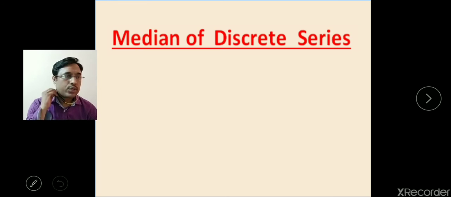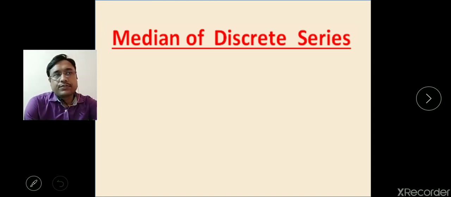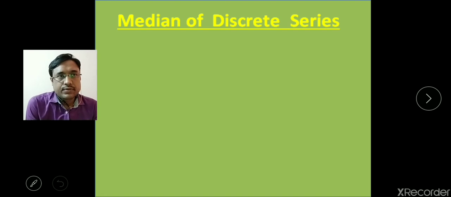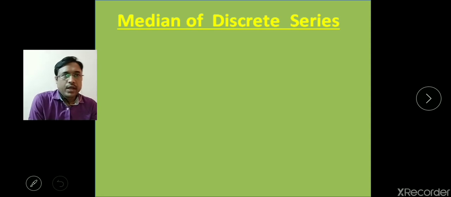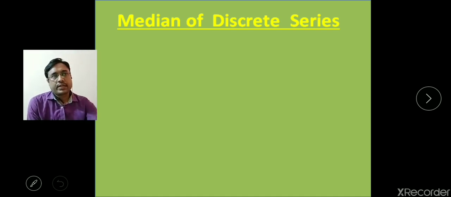Yes, and today we are going to study the topic median of discrete series. First of all, we will see what a discrete series is. We can understand from this term that when the frequency of the data becomes larger, that means the same observation repeats multiple times, then that type of data set we can say is a discrete series. For such data we will find the median, and for that we need to draw the cumulative frequency also. We will see that in the table. So let us start now.